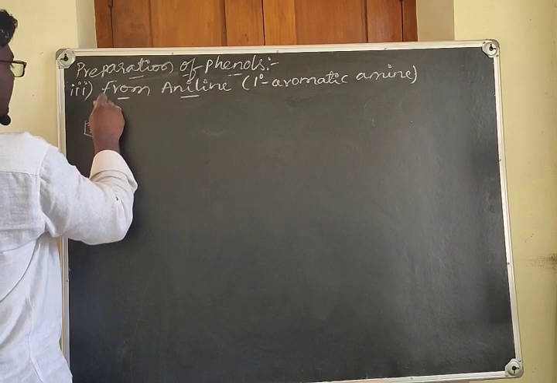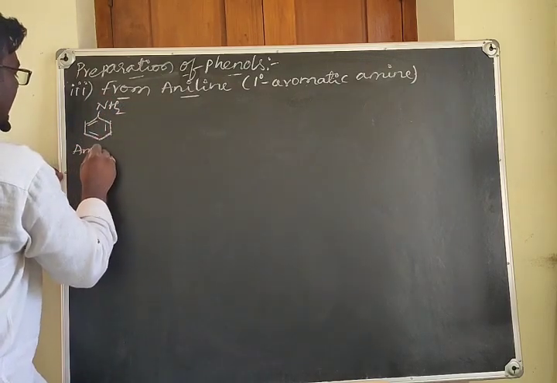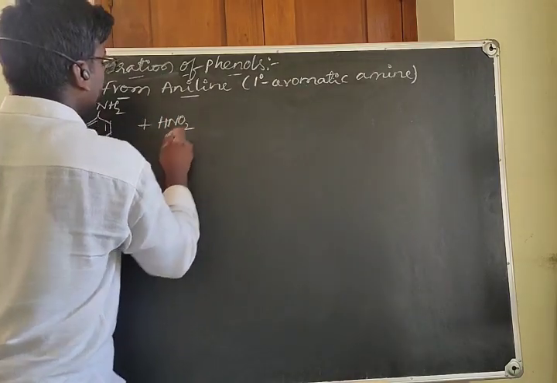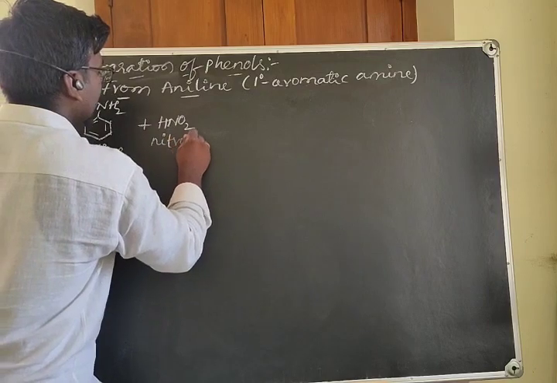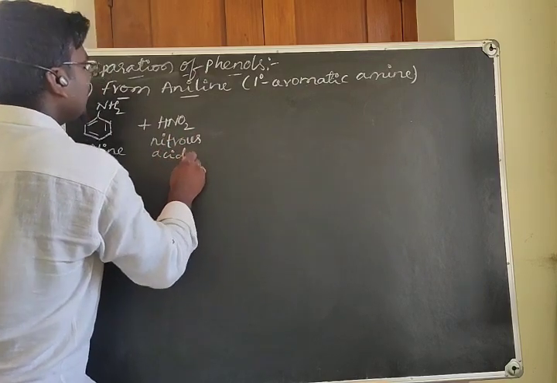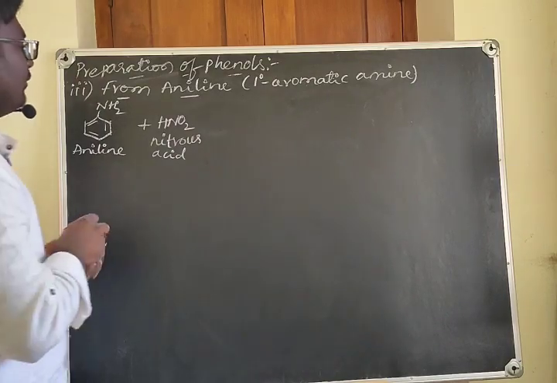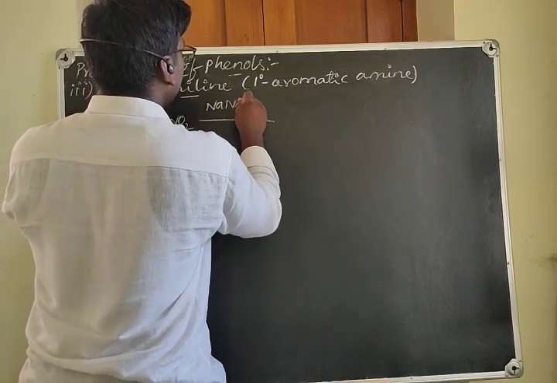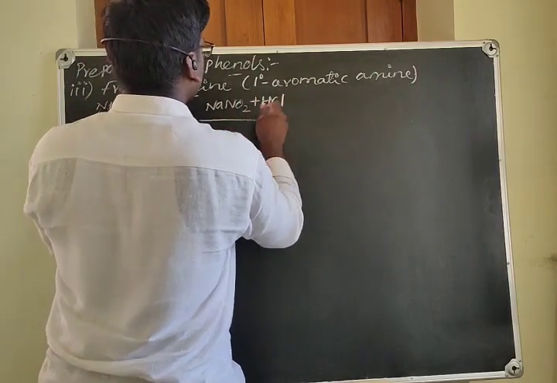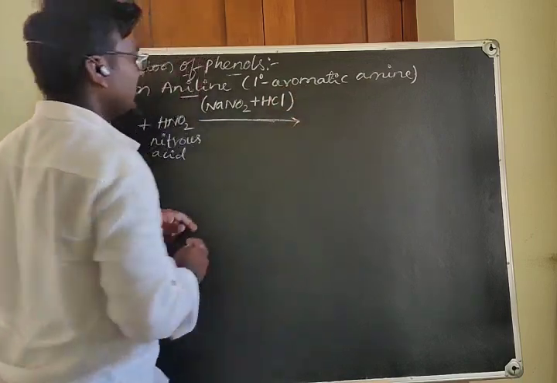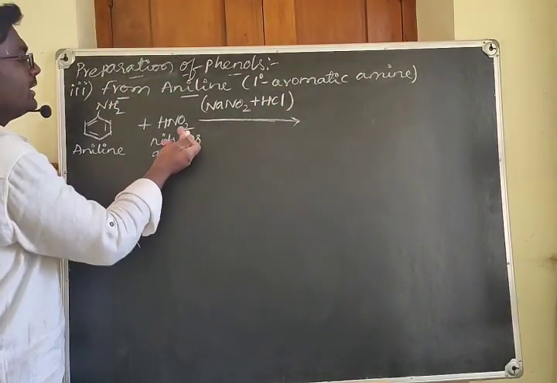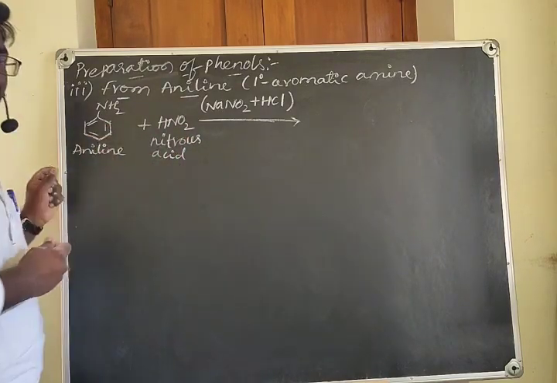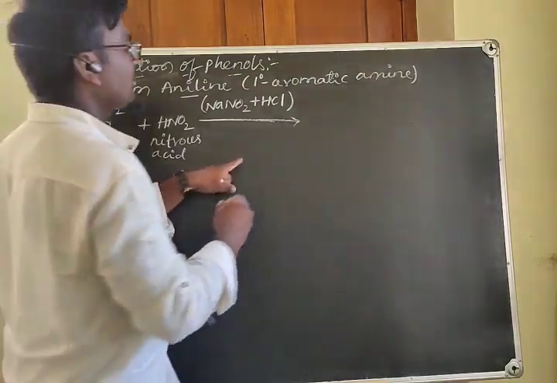When this aniline is treated with nitrous acid. So, what is nitrous acid? HNO2 is called nitrous acid. And how is it formed? It is formed after mixing sodium nitrite, that is NaNO2, and HCl. After mixing these two reagents, you will see the formation of nitrous acid. When that acts on this aniline, it gives benzene diazonium chloride salt.